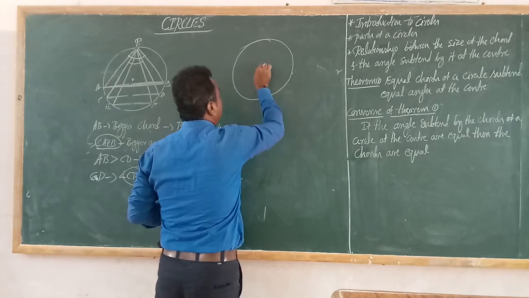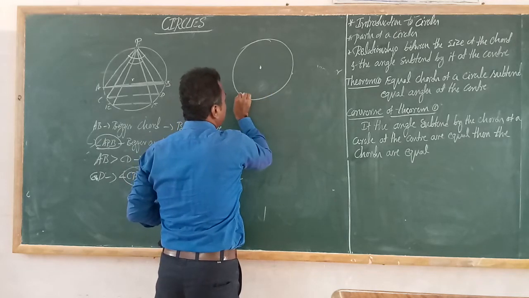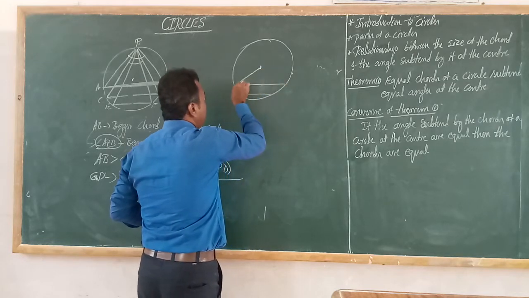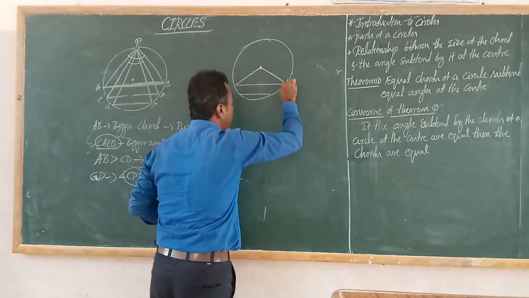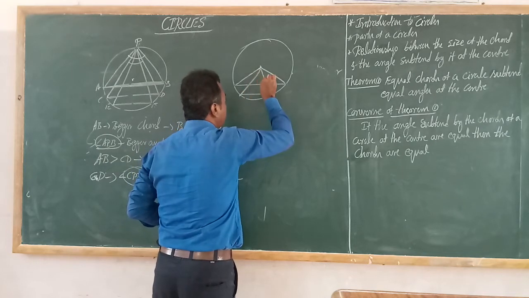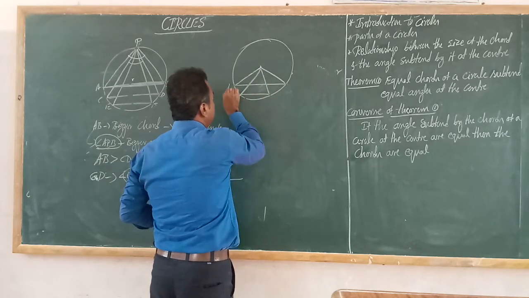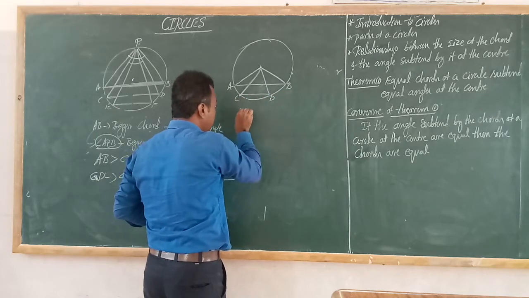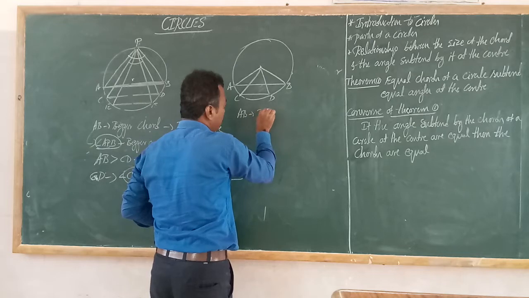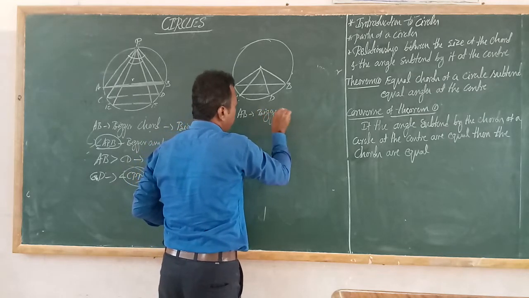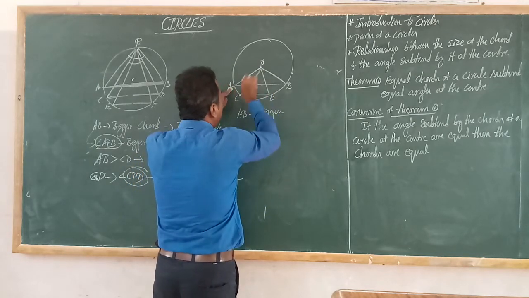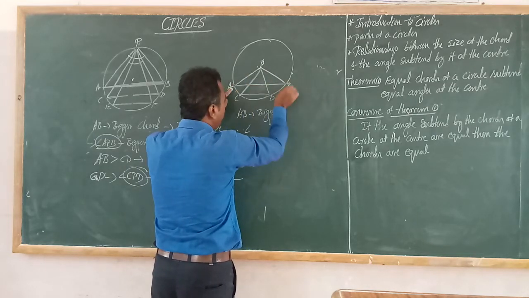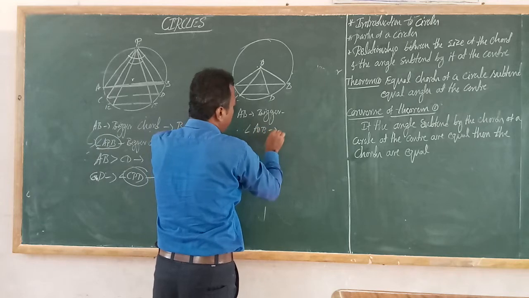So this is the angle subtended at the circumference, now the center. See, this is the chord, circle, and this is the center. And this is a chord and this is another chord. Okay. See, this one chord has an angle subtended at the center. Okay. See, this is AB and this is CD. See, AB is a bigger chord. Is it right? AB is a bigger chord. See, the angle subtended at the center is also a bigger angle. So therefore, angle AOB is a bigger angle.